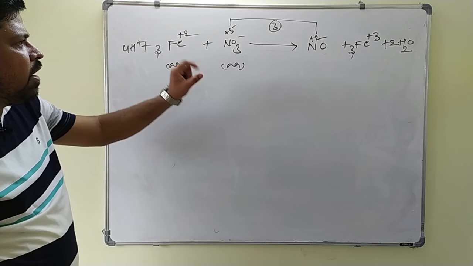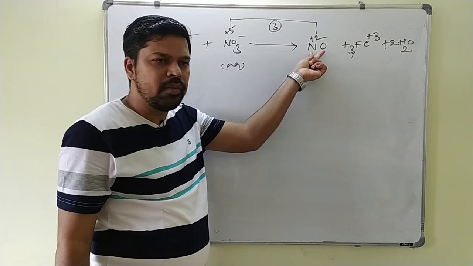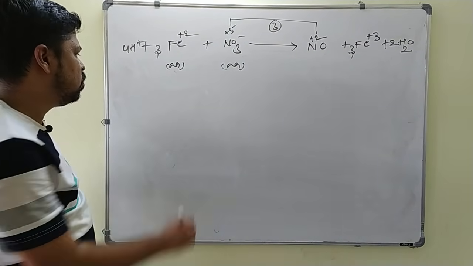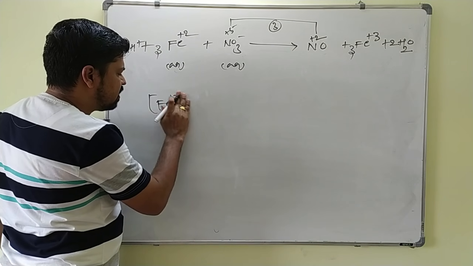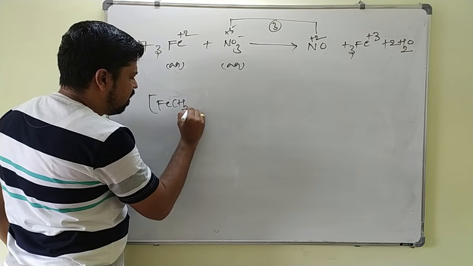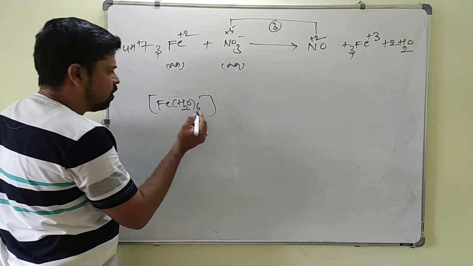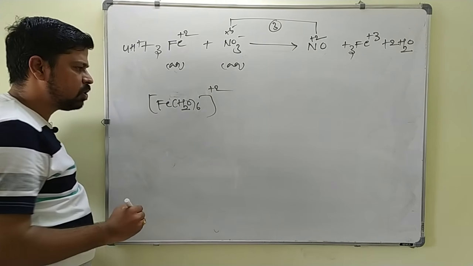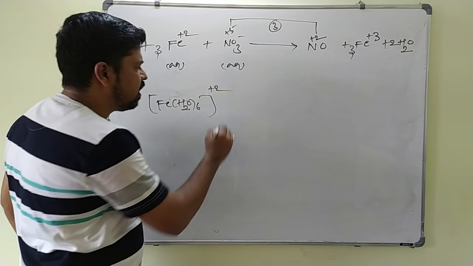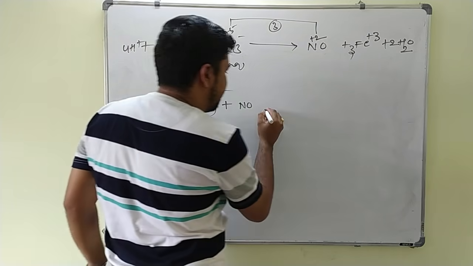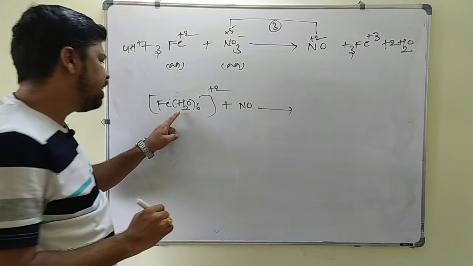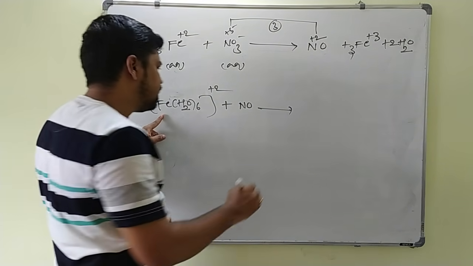Okay. Now what happens? This nitric oxide formed, again it will react with Fe+2 complex. Fe(H2O)6, where the oxidation state of Fe is +2 because water is a neutral ligand here. So this will combine with nitric oxide to form hydrated nitrosyl complex here.